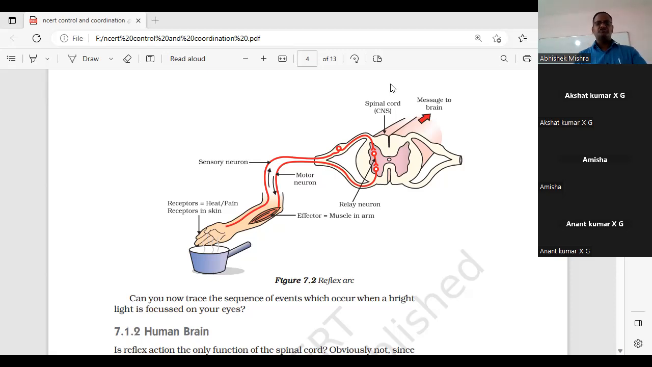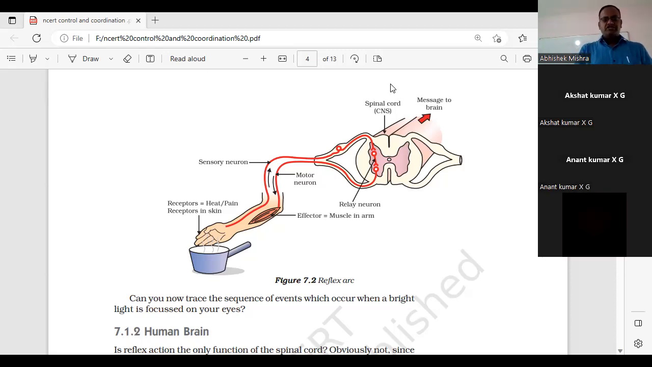Mohit Singh, unmute yourself. What is relay neuron, Mohit? Relay neuron occurs in the central nervous system where they link between other neurons. Link the sensory and the motor neuron. Yes, very good. So those are the types of neuron.